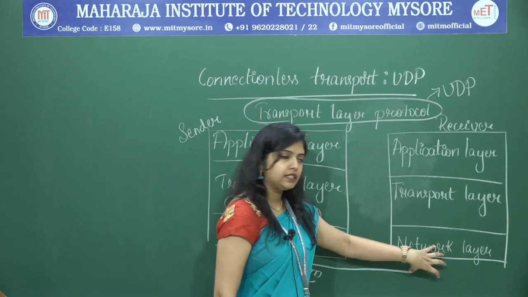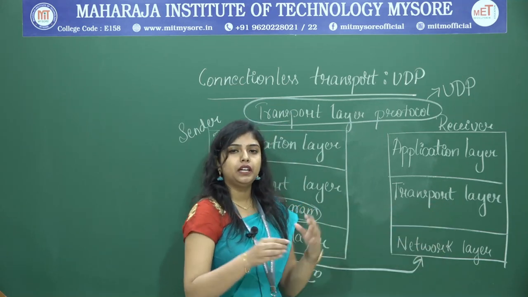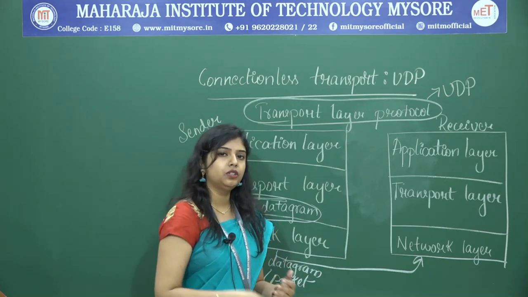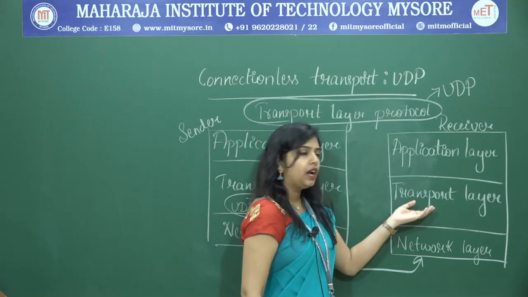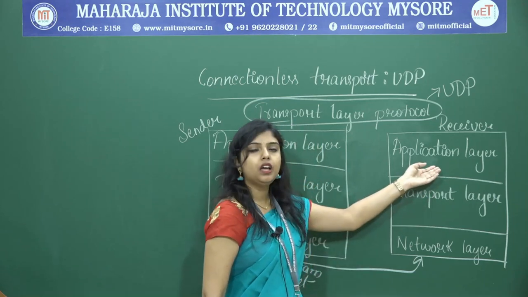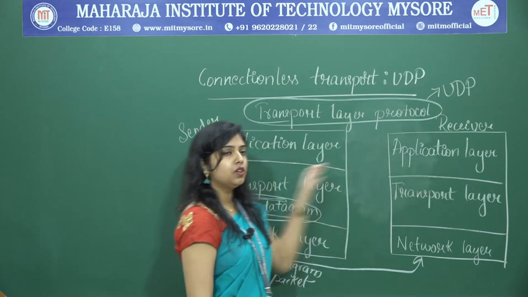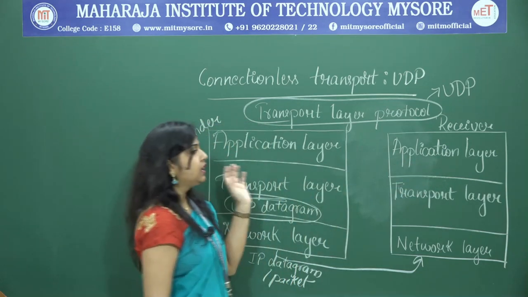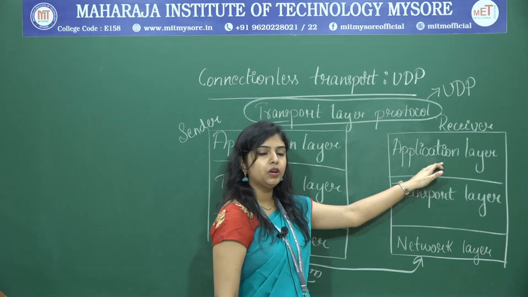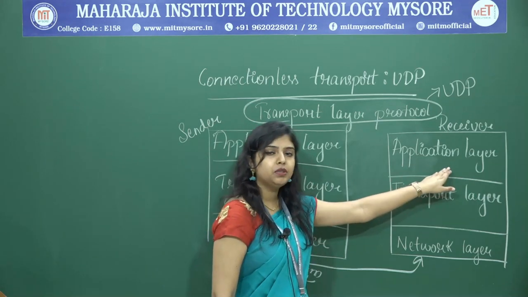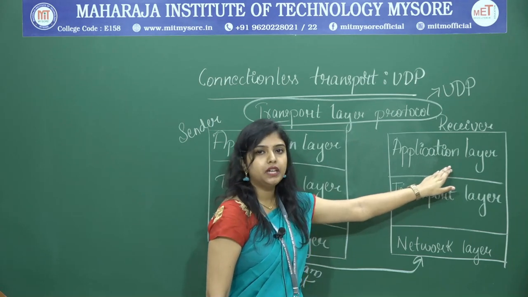It will receive that IP datagram, extract the message, and again encapsulate it into the UDP datagram, and it will send it to the application layer using the destination port number which was added on the sender side. Using that destination port number, it will identify the application and then deliver the message to the proper recipient.